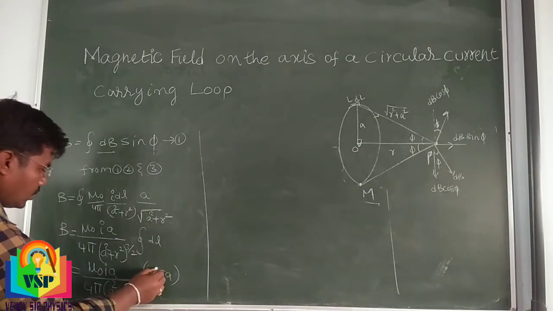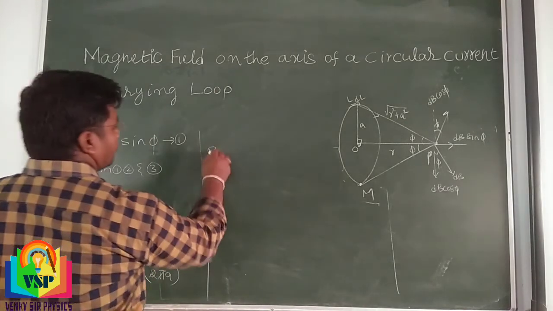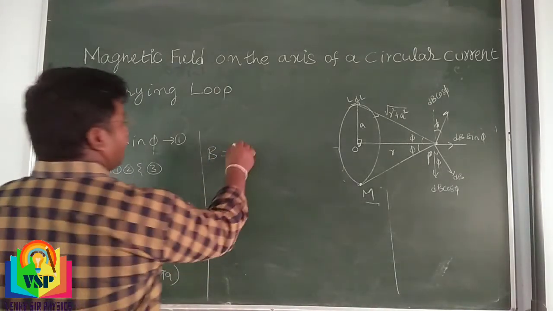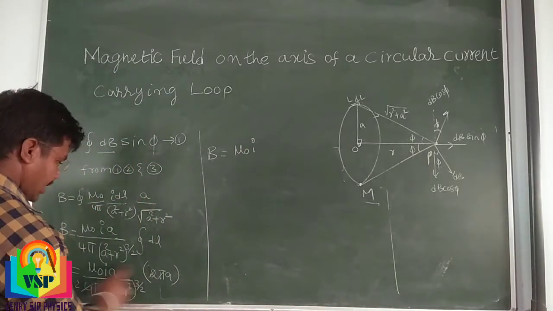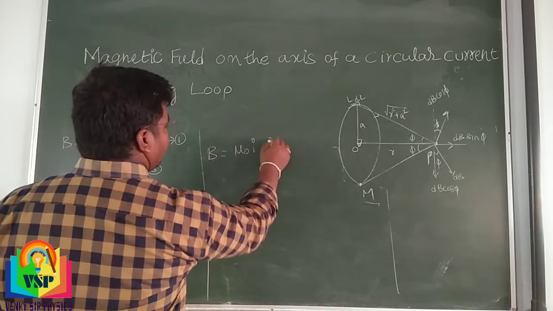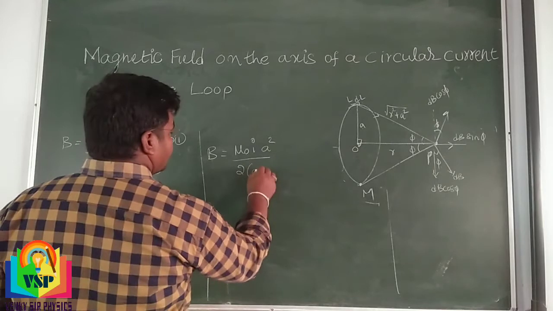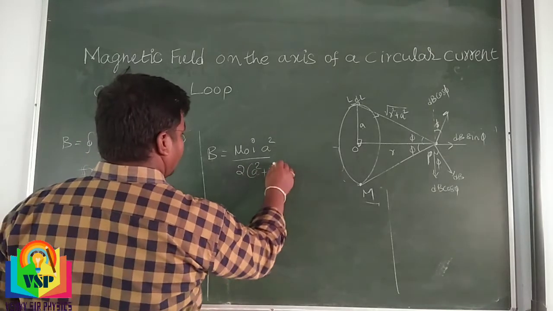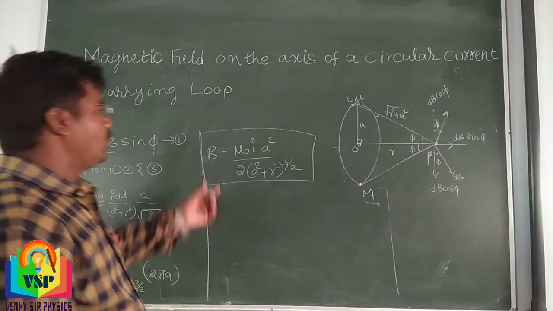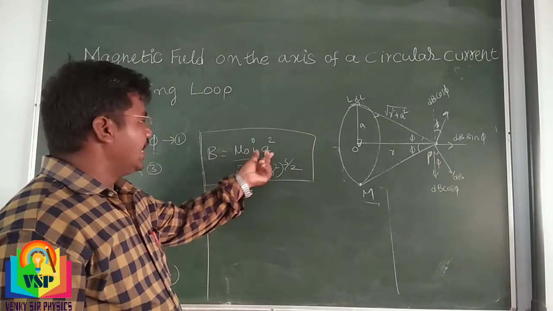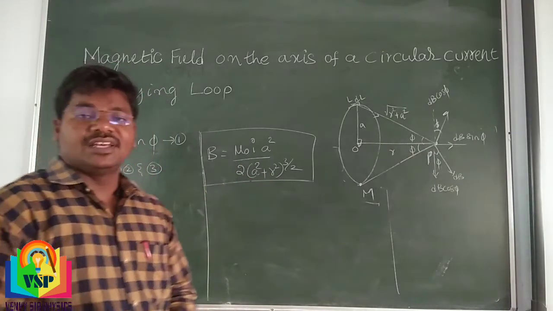Next, 2 ones, 2 twos, pi gets cancelled. B is equal to mu naught I a square divided by 2 into a square plus r square whole power 3 by 2. Okay, so B is equal to mu naught I a square divided by 2 into a square plus r square whole power 3 by 2.